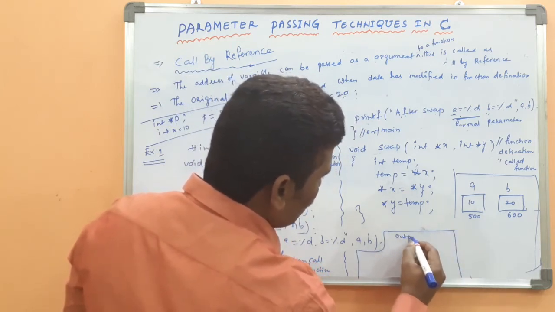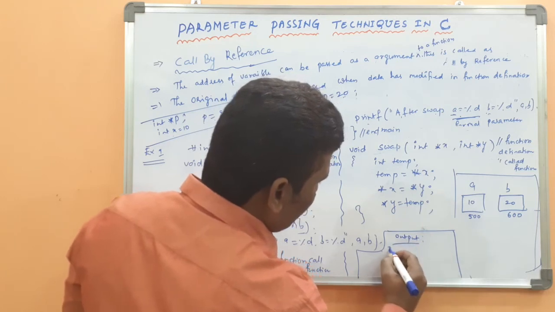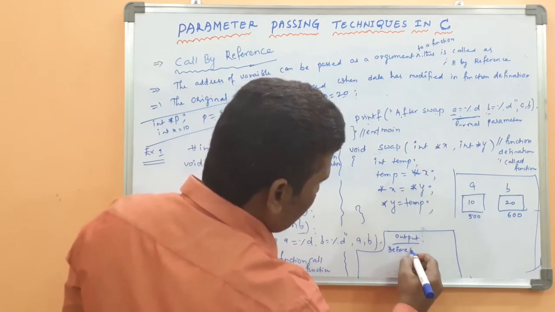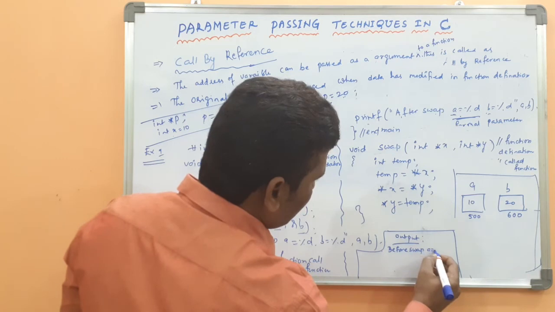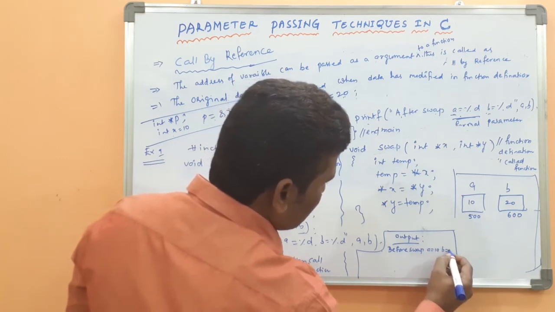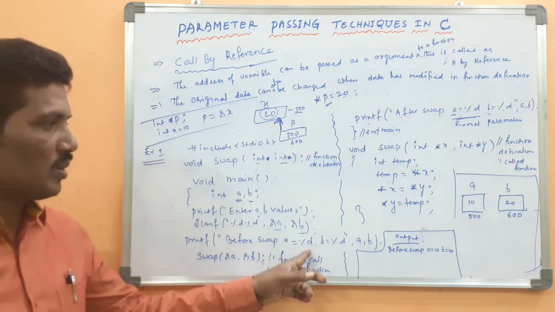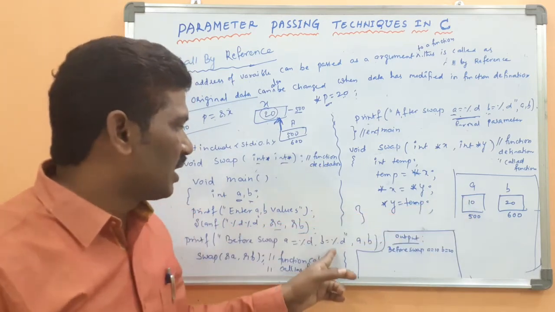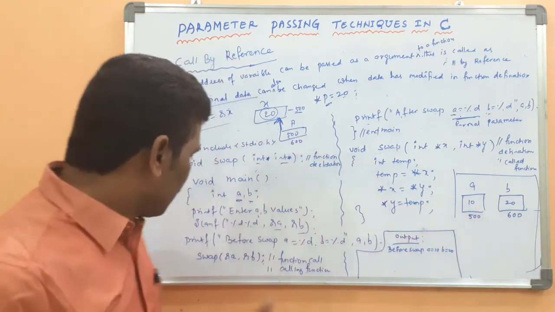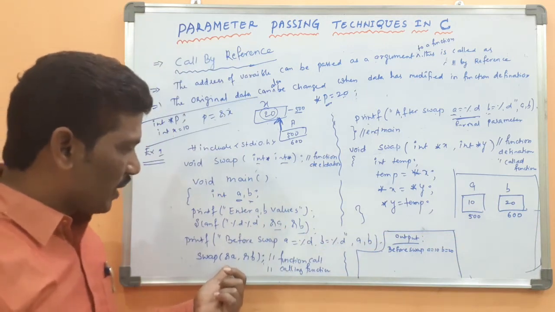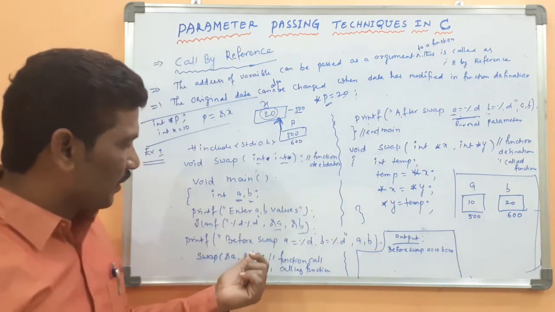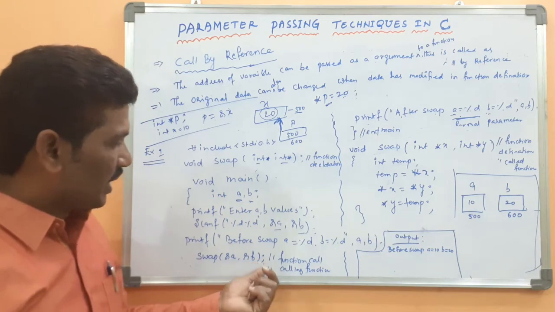The output of this program is: before swap, a value is 10, b value is 20. Then after that you are calling the swap function. We are passing the address of a, then the address of b.